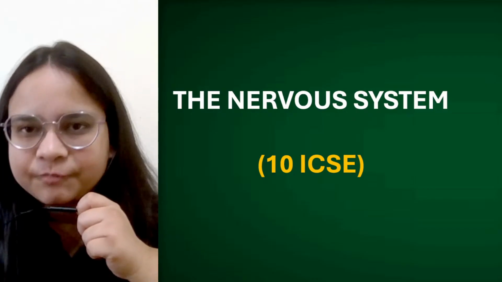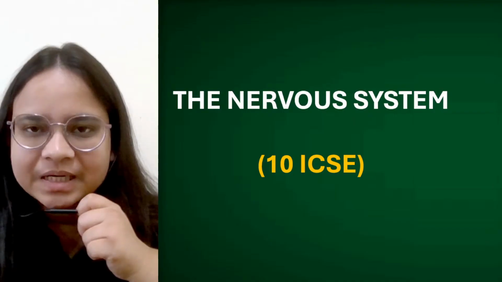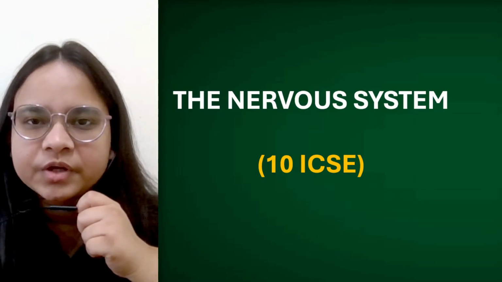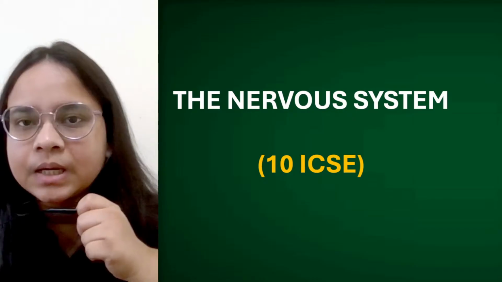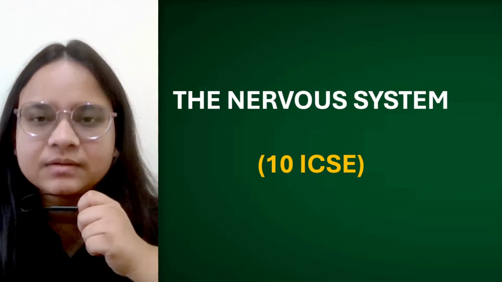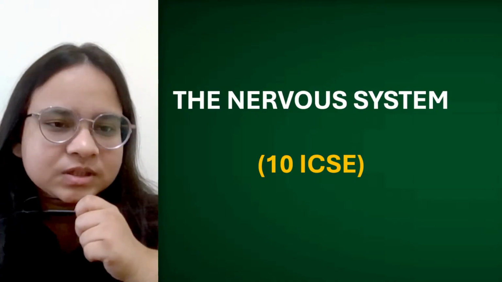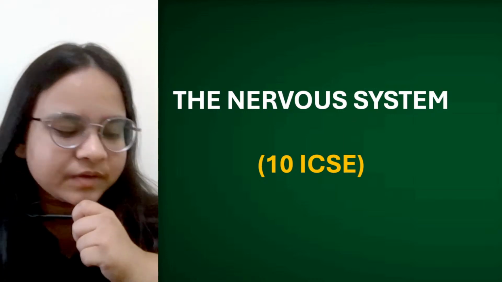Today, we have picked up a chapter classified under human physiology, that is the nervous system. Many of you have requested a video on sense organs, but I have started with the nervous system because there are some terminologies and basics which you need for the chapter on sense organs. Before you study this chapter, you will not understand some terminologies given in sense organs.